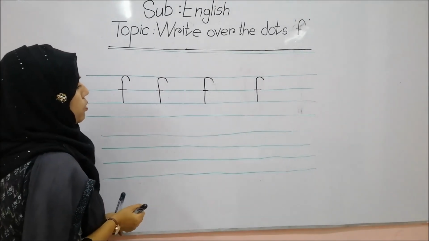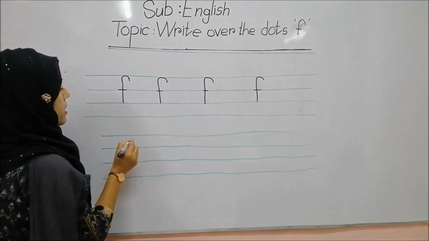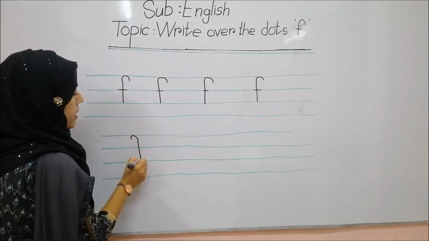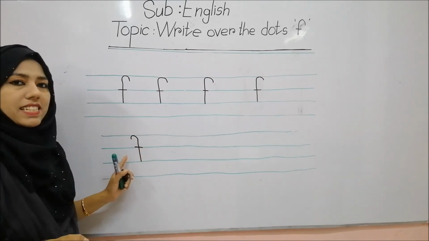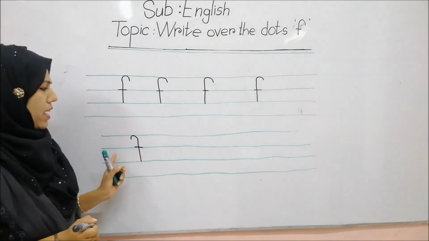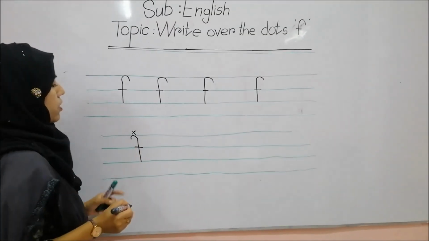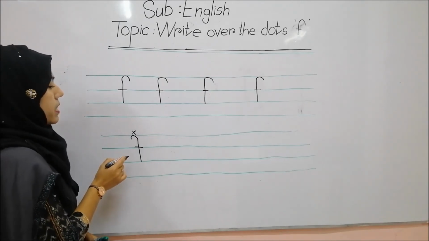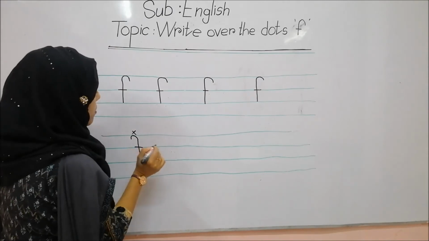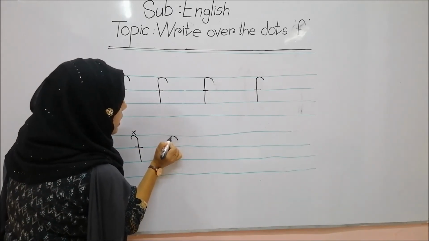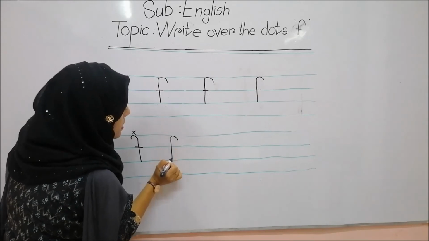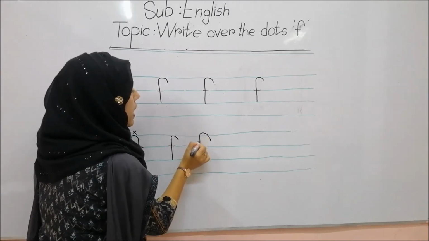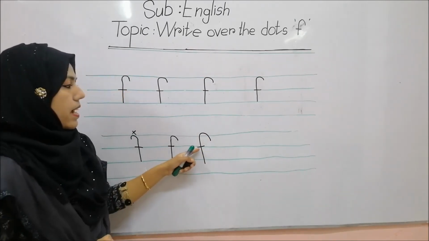So, students, we know how to write the letter F, right? Half circle, then what? Standing stick, then sleeping stick. Is it letter F? No, this is wrong. This is not letter F because here I have written it in the wrong way, right? How will I write? Half circle, then standing stick, then sleeping stick, like this way, okay? Don't write like this.